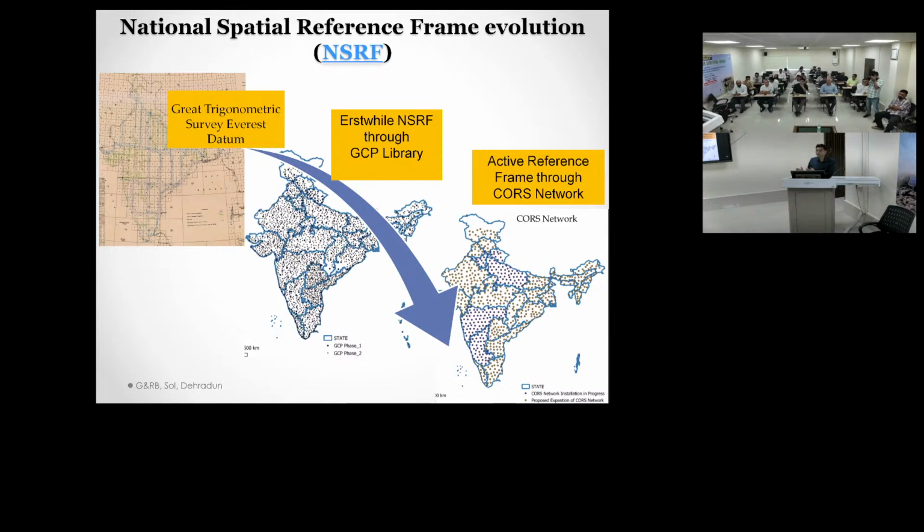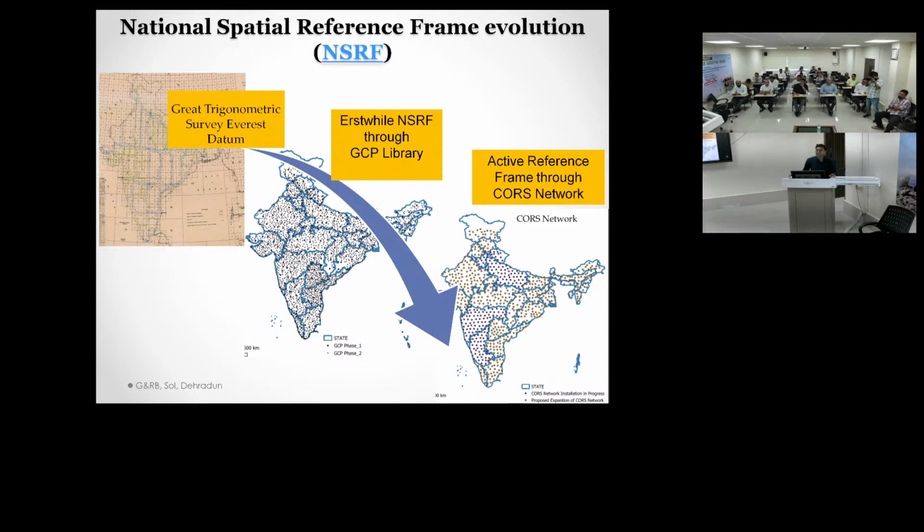Then we have come to the new reference frame, CORS, because previously those surveys were done 10 to 20, 15 years back. What we have done is survey based on GCPs. So on the ground we have prepared one open construction. We have created a small construction and observed there. A 72-hour observation we have carried out using GPS instruments, and the coordinates we have brought out.